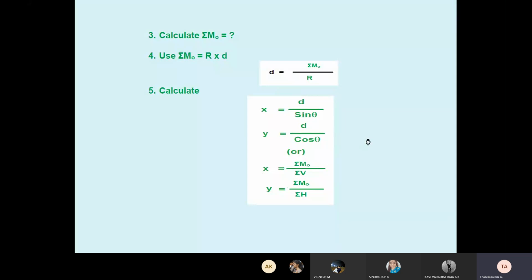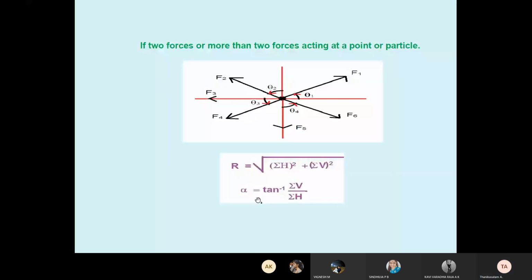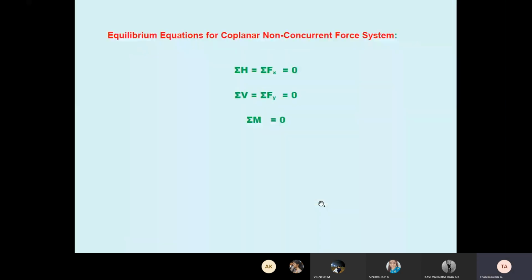This is the resultant for a rigid body, and that is the resultant finding for particles only. This is the difference. Then the equilibrium equations for coplanar non-concurrent force systems, rigid body equations. Suppose you want an unknown value, after drawing the free body diagram, you can use these equations: summation of horizontal force equals 0, summation V equals 0, summation M equals 0. So when solving a problem, you must know whether it is a particle or a rigid body. For a particle, use the particle equations for finding unknown values. Suppose you are asked for the resultant, you use these formulas.